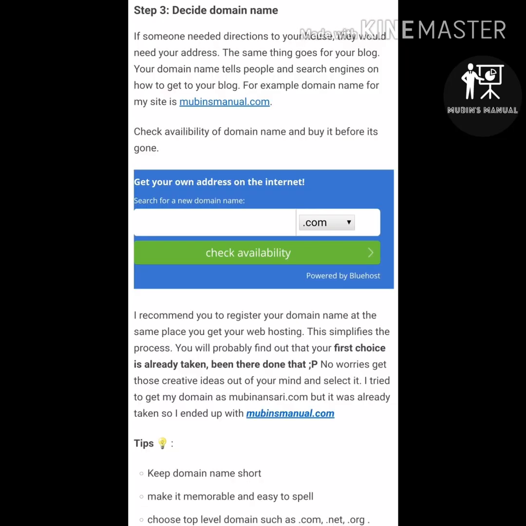Next step is decide your domain name. Domain name is basically a web address. For example, my domain name is mubinsmanual.com. You can visit my blog for checking desired domain name. I recommend you to register your domain name at the same place where you get the web hosting. It will simplify the process. You don't need to migrate or transfer your contents. Try to keep your domain name as short as possible and make it memorable and easy to spell.